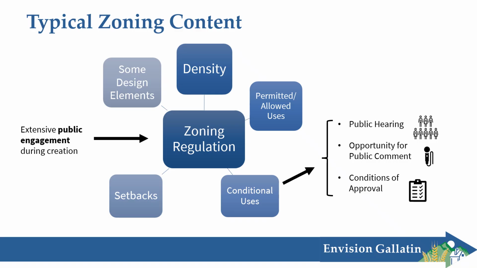Zoning also usually includes setbacks, and that's how far a building or structure can be from things like adjacent property lines, water courses, roads, etc. And while zoning does contain some elements of design, things like building height limitations, it does not contain extensive architectural standards usually. And again, public engagement is essential in the creation of a zoning regulation.